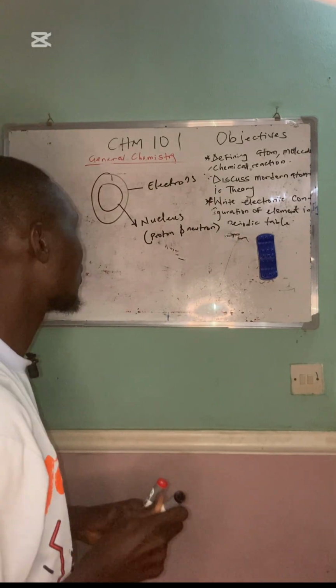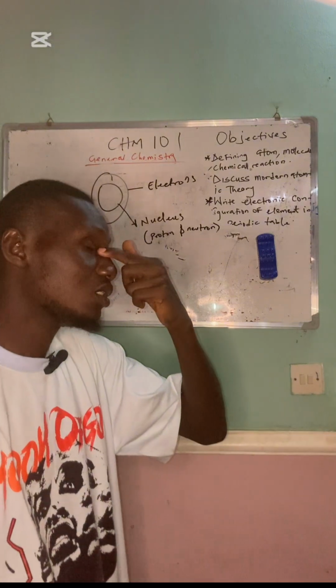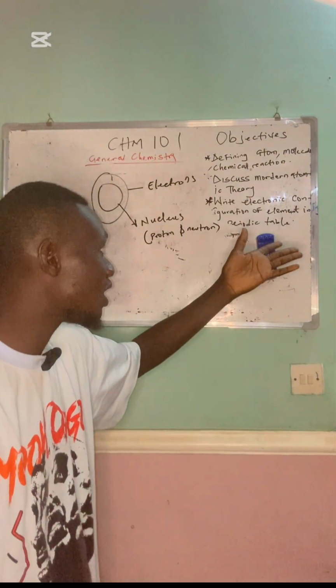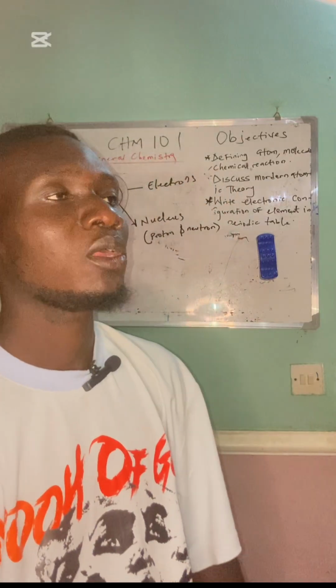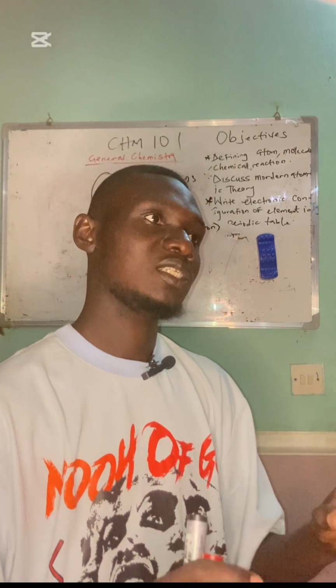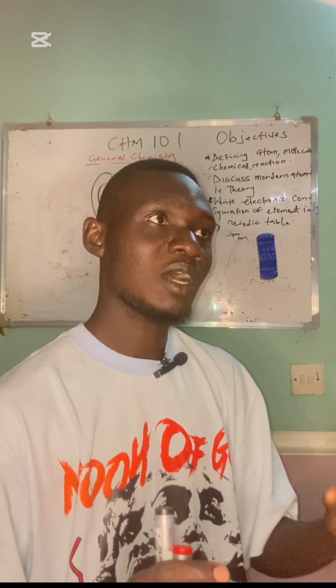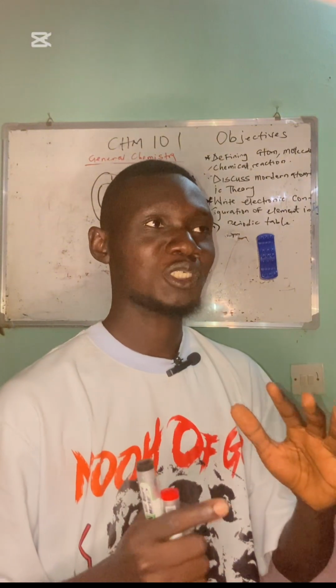So, if this is our interest today, how are these electrons arranged in an atom? That is electronic configuration.